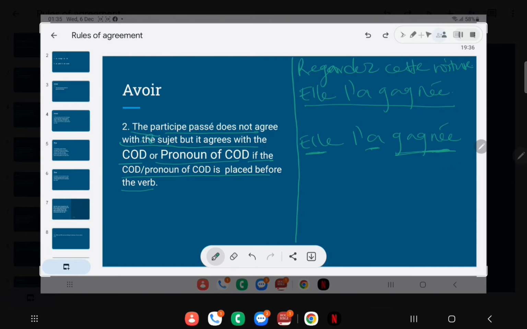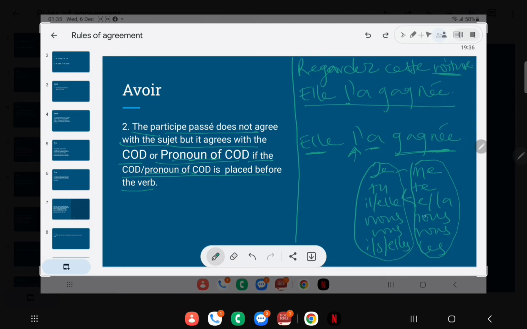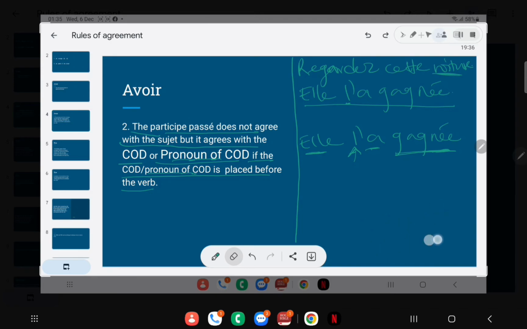The participe passé does not agree with the sujet, good and fine, but it agrees with the COD or pronoun of COD if the COD/pronoun of COD is placed before the verb. So look at the COD. We have a COD here. Le. This le is a pronoun replacing voiture. Remember the direct object pronouns. These are the pronouns used to represent what we have at the left here. This is just me brushing on the issue of pronouns.